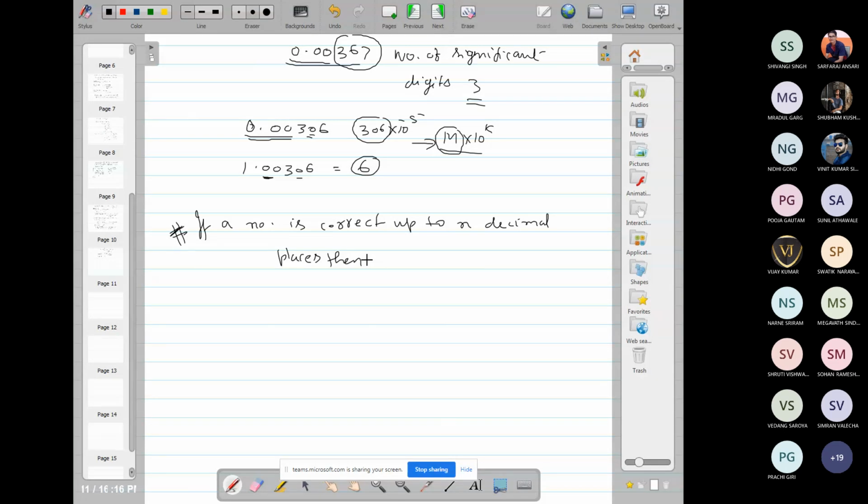So if a number is correct up to n decimal places, then the maximum error will be 1/2 into 10 to the power minus n.